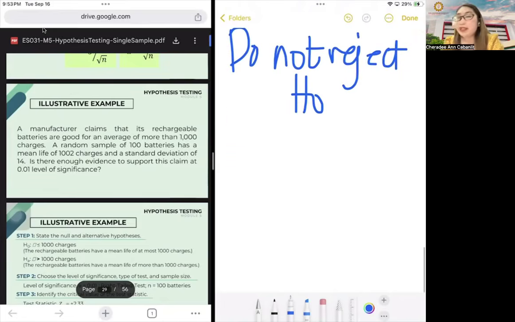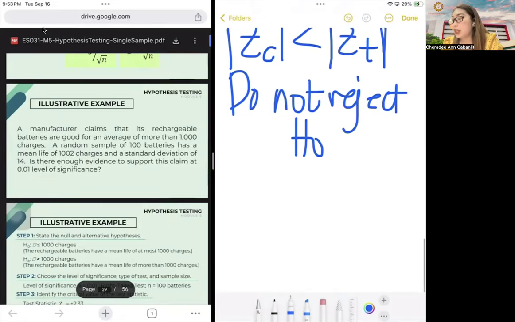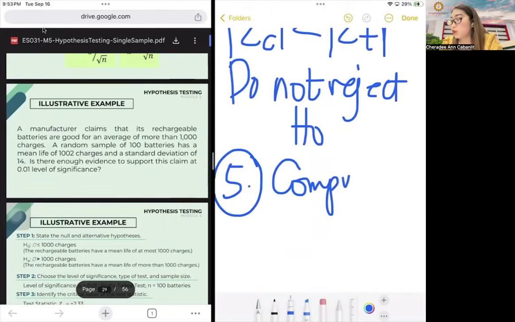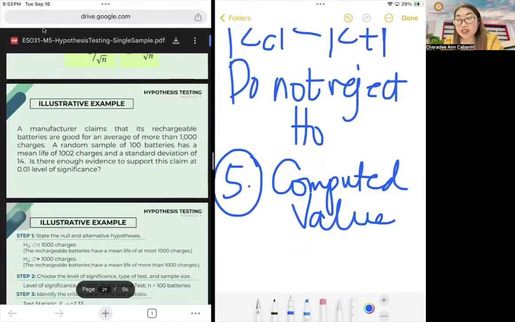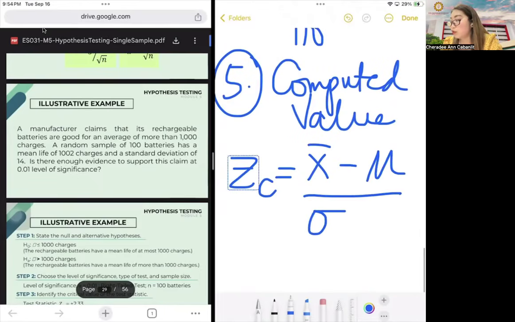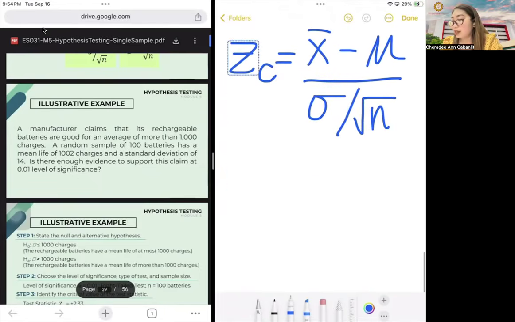And then, after that, we will have the fifth step, which is our computed value. So we will now compute for the value of Z using the formula. Computed value is equal to bar X minus mu over sigma over square root of N. Okay?